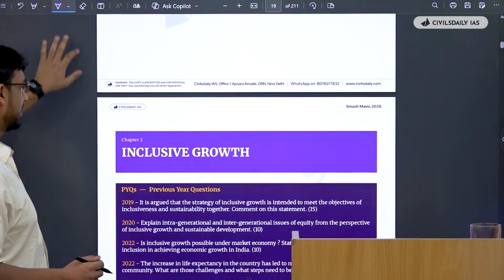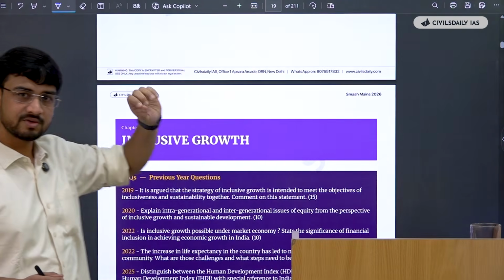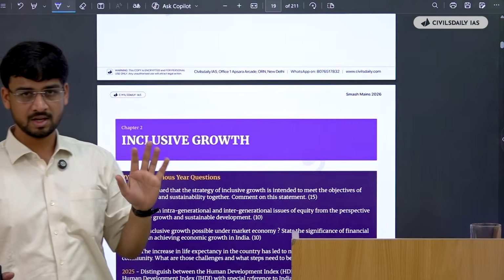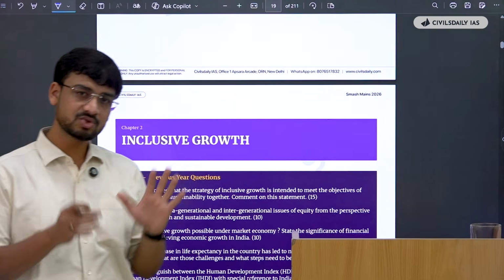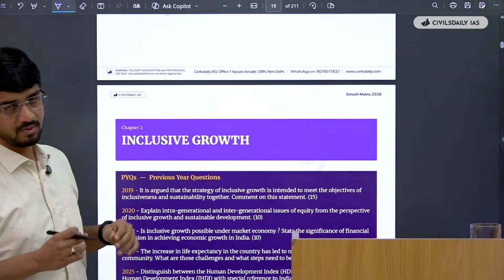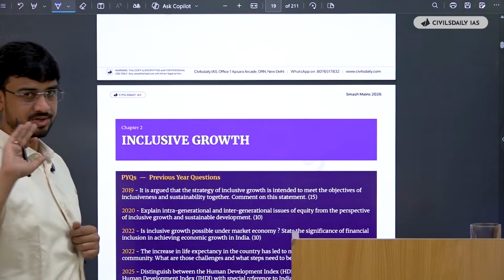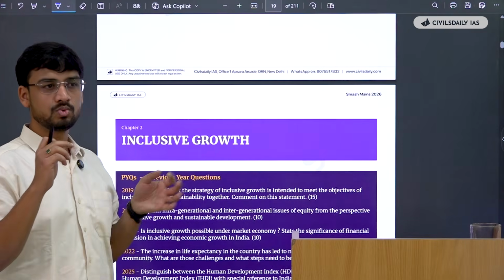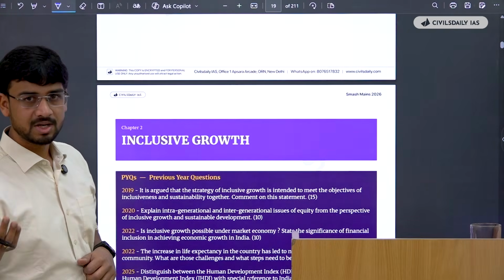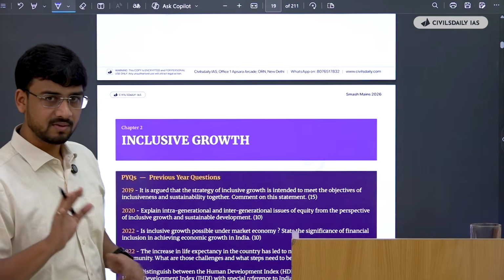Now we move to the second head. One question every year comes on inclusive growth compulsorily. Inclusive growth is one of the most favorite areas of UPSC, and one question has to come from inclusive growth. If you were to see PYQs, every year there is one question on inclusive growth. So we will have to use these notes very nicely to make a point in the examination that we are well read in the topic of inclusive growth.